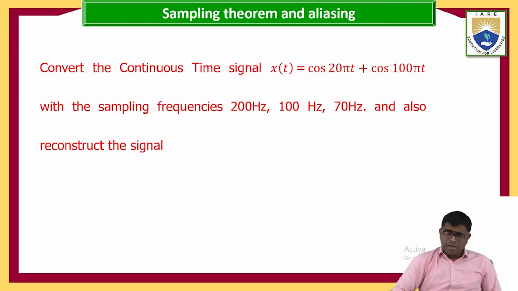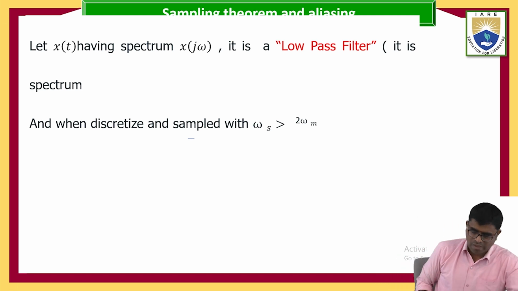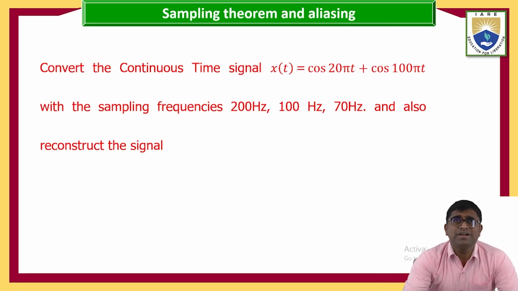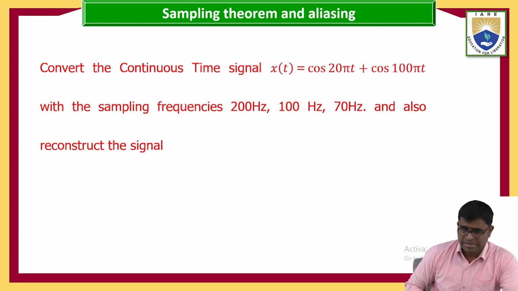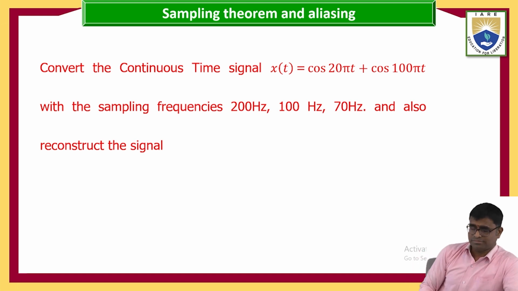So now I am going to take one problem here. In case of sampling and aliasing problem, convert the continuous time signal cos of 20 pi t plus cos of 100 pi t with the sampling frequencies 200 Hz, 100 Hz, 70 Hz. Okay, what is given in the problem?